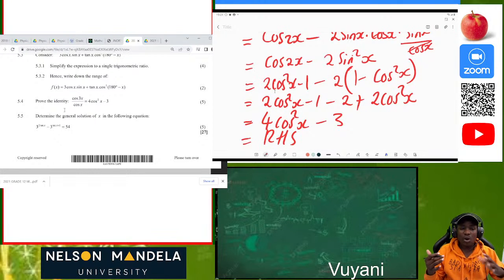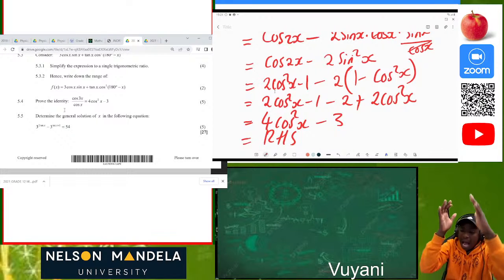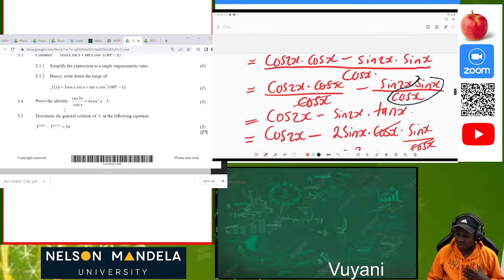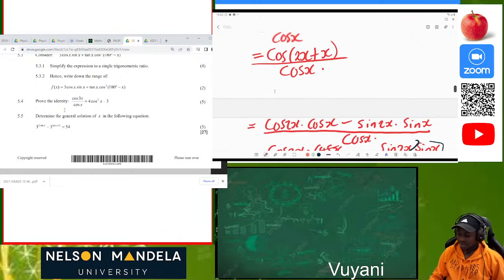So trigonometry only revolves around these five things: identities, which are so crucial, double angles, which are almost six, compound angles, and graphs. This is the concept you use to analyze and answer all the questions you are given on trigonometry. So we were able to solve this nice and simple.